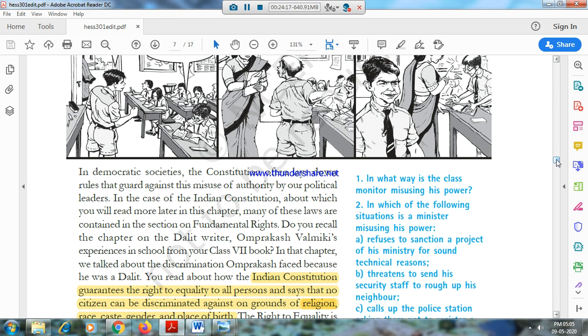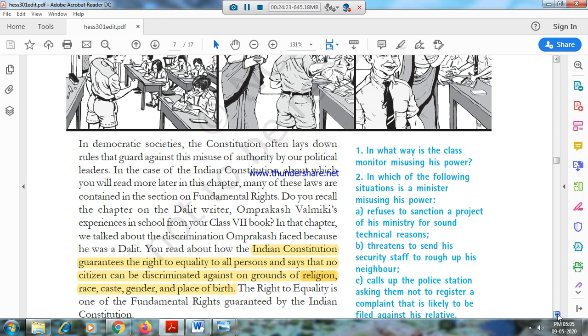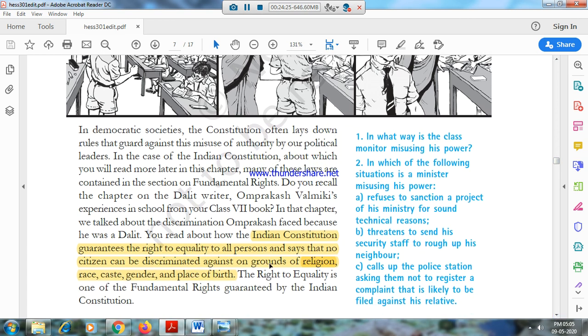The Indian Constitution guarantees the right to equality to all persons and says that no citizen can be discriminated against on grounds of religion, race, caste, gender and place of birth. This criteria is important. You see, religion, race, caste, gender and place of birth.